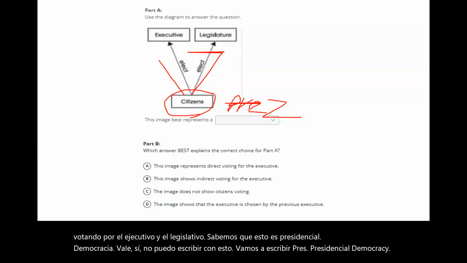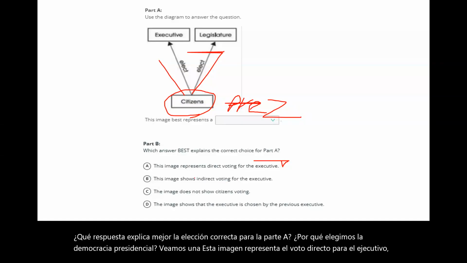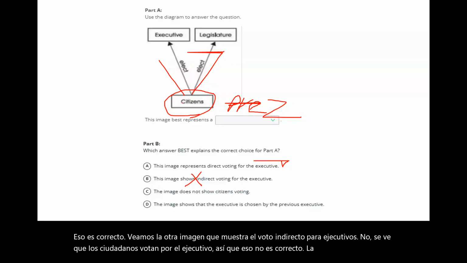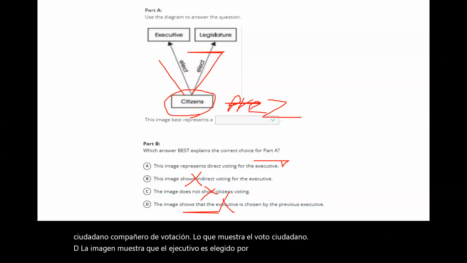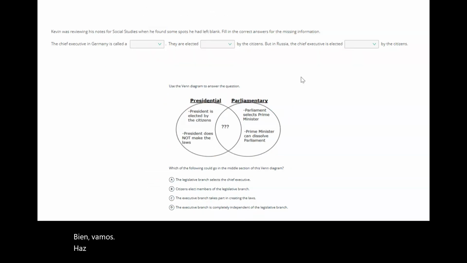Which answer best explains the correct choice for part A? Why did we pick presidential democracy? Let's see. A, this image represents direct voting for executive. That is correct. Let's see the others. This image shows indirect voting for executive. No, you see citizens vote for executive, so that is not correct. Image does not show citizens voting. Buddy, what? It shows citizens voting. D, the image shows that the executive is chosen by the previous one. What? No, we know the answer is A.